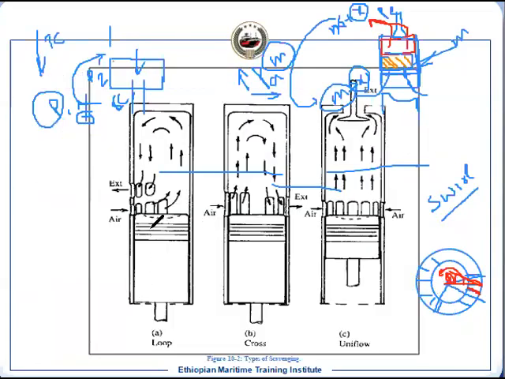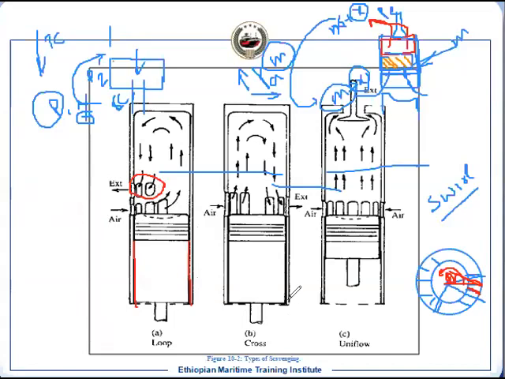What does it mean? If you have one row of port, that is the exhaust port, and one row port is the air inlet port, then what will happen? If you see this piston, this is the skirt. Why do you need the long skirt in this condition? Because when the piston is at TDC, this exhaust port still has to be covered by the skirt. Otherwise, this exhaust will come to the air side. So that's the reason we need to have a long skirt.